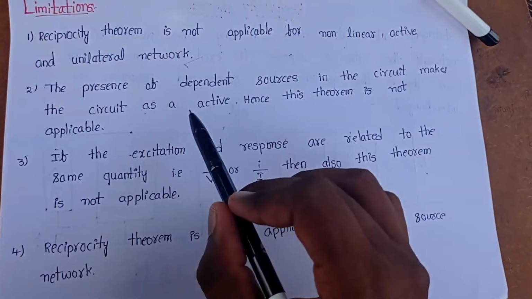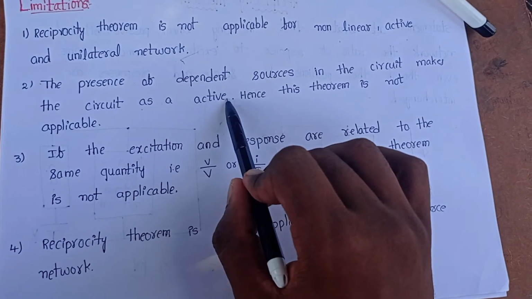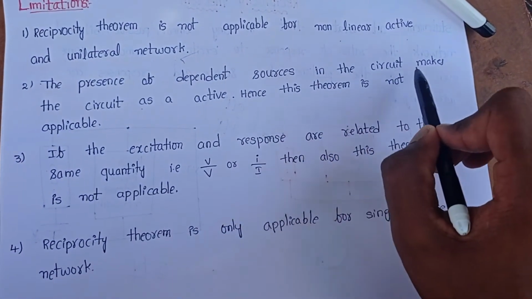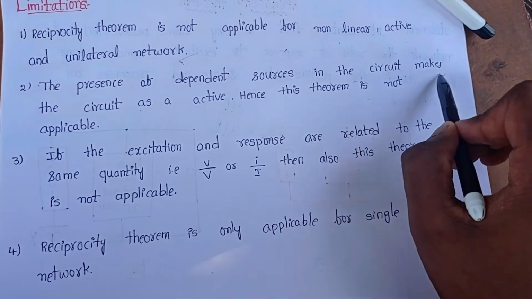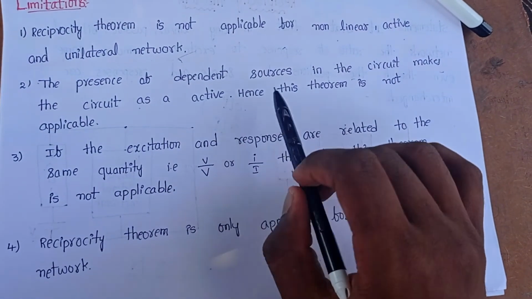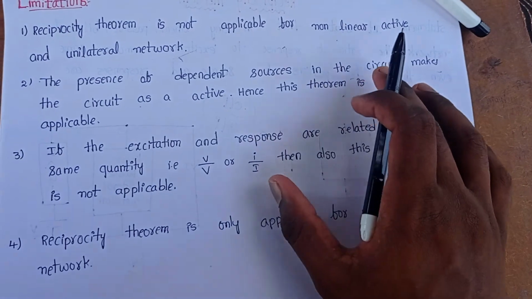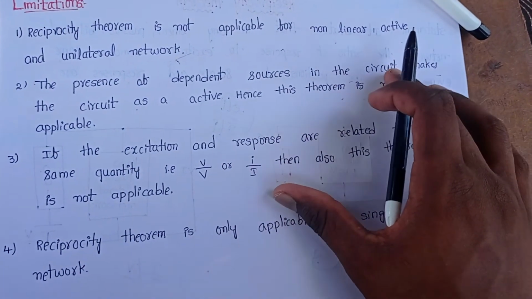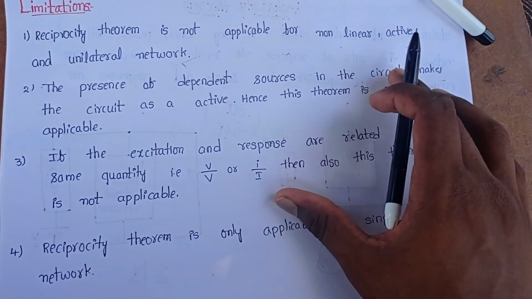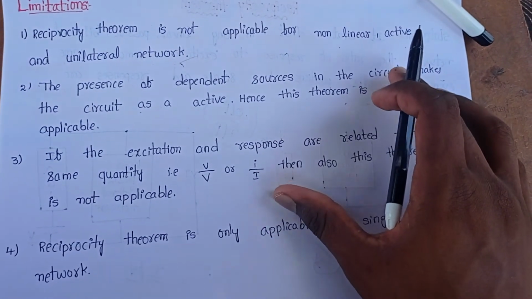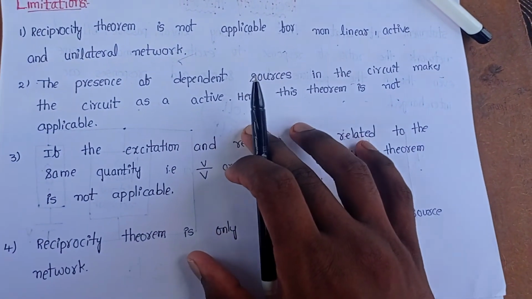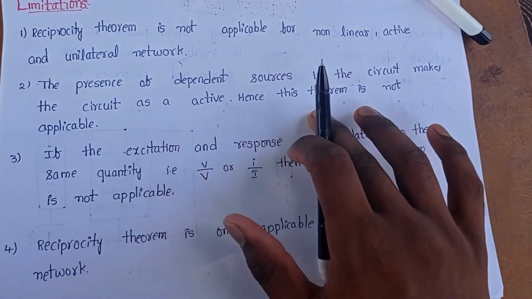The next limitation is that the presence of dependent sources in the circuit makes the circuit active. That means if our circuit consists of any dependent sources, then that circuit will act as an active circuit, and the reciprocity theorem is not applicable.